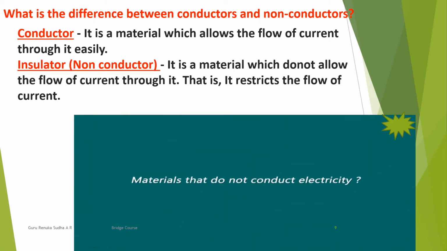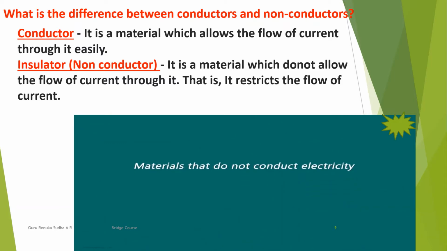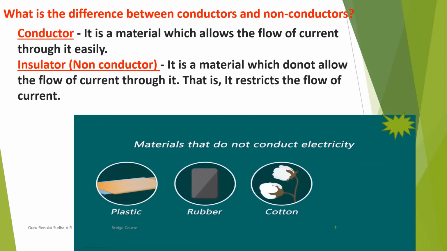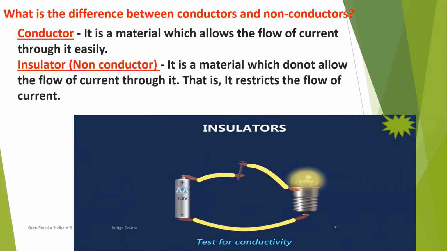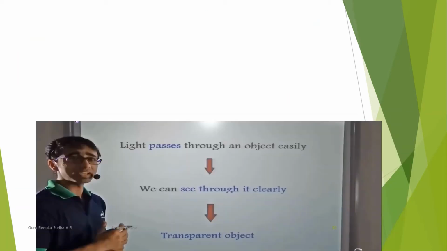Now, which are the materials that do not conduct electricity? Materials such as plastic, rubber, cotton and wood do not conduct electricity. So they are insulators. For instance, instead of an iron nail, if we connect a plastic straw between the circuit, then the bulb will not glow. I hope you understand the difference that exists between the conductors and the non-conductors.